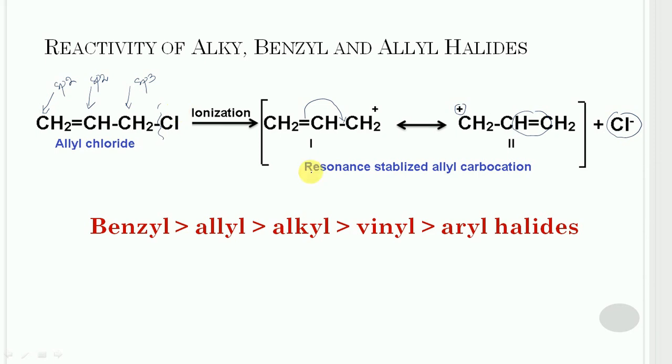So if we compare the reactivity order, then benzyl will react faster as compared to allyl, and the reactivity of vinyl and aryl halide is less as compared to the alkyl halide. So this is all about the comparison of reactivity of alkyl halides, vinyl halides, aryl halides, benzyl halides and allyl halides.